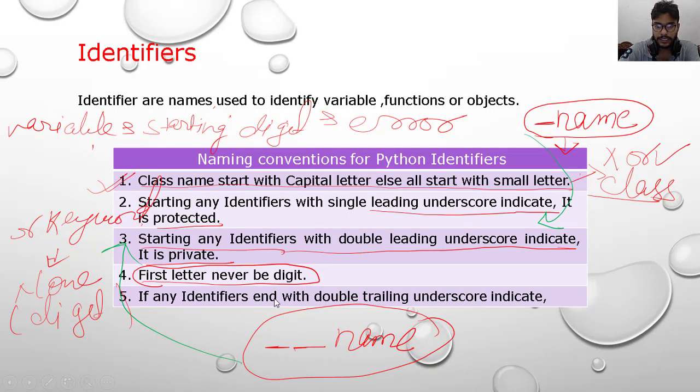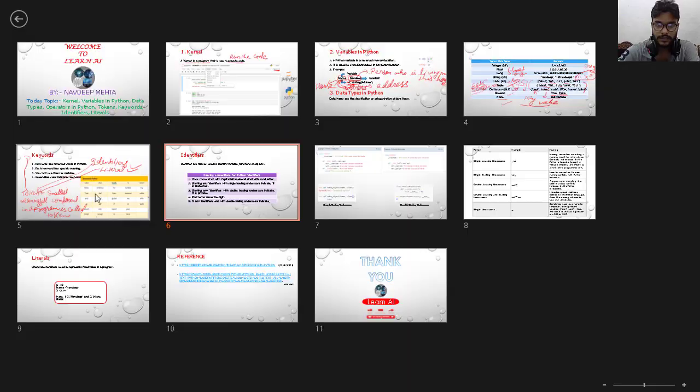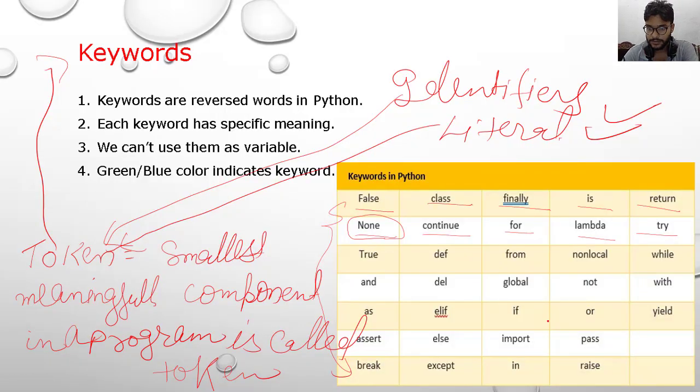If any identifier ends with a double trailing underscore, this line actually means that if you write anything with both single and double underscores, this is a wrong line. def is a keyword, as you see here.